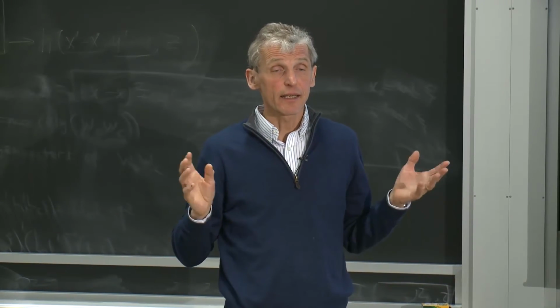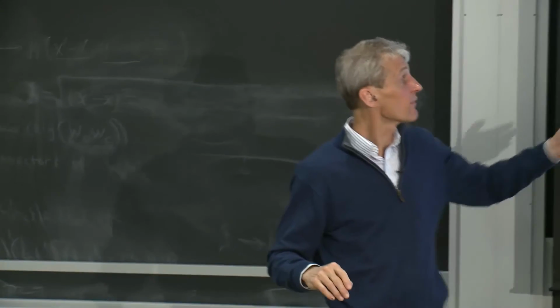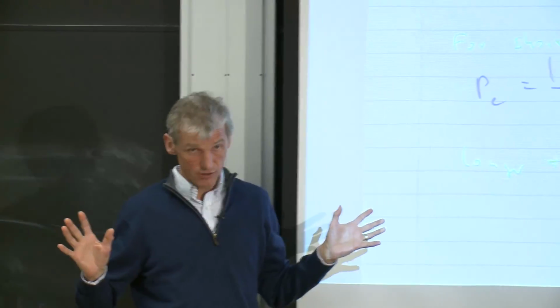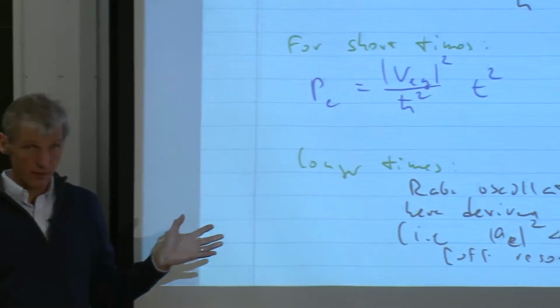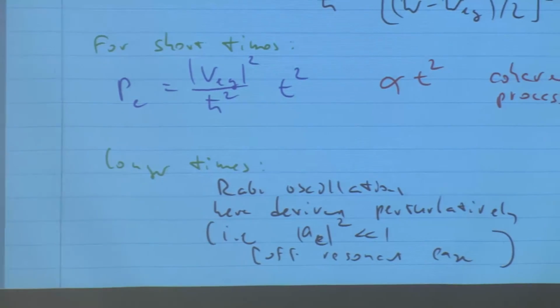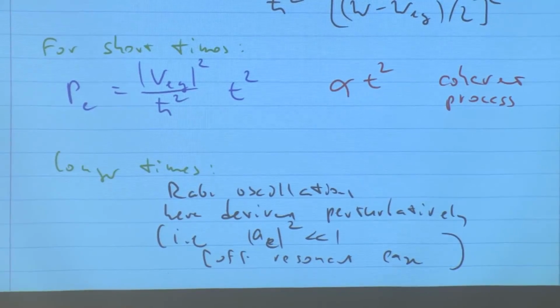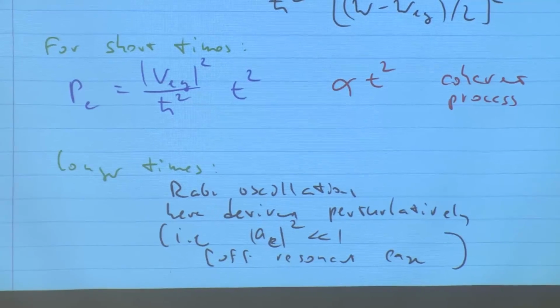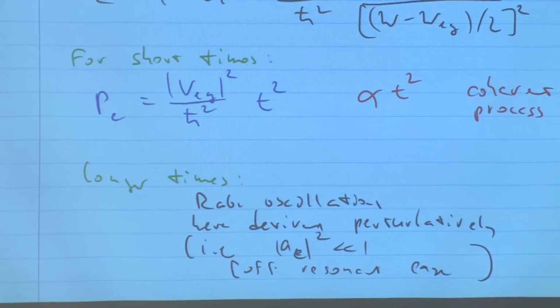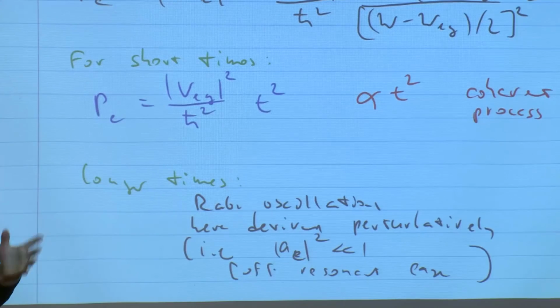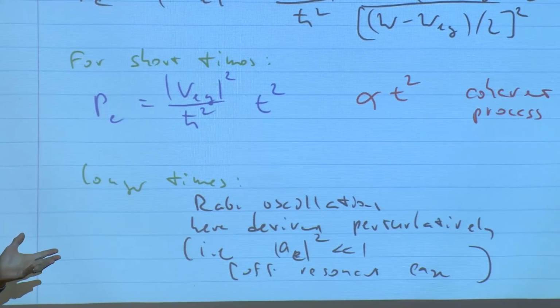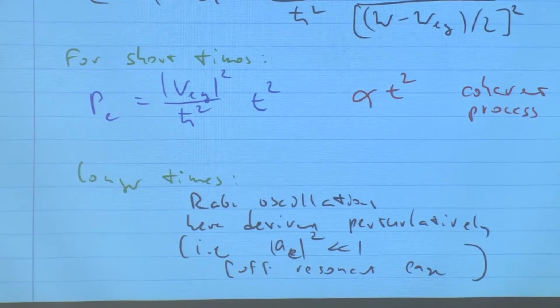And now I gave you one universal thing. At very, very short time, it's always quadratic, it's a coherent process. So that's one simple, limiting, exact case you should keep in your mind. But now the question is, if we let the time go longer, something will happen. And there are several options. One is, if times go longer, spontaneous emission happens.